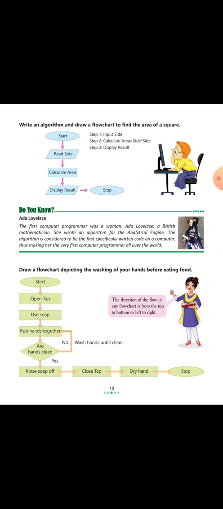Then we display the result, again using a parallelogram because it is used to display output and read input. And then in the end we again use the oval box for showing the stop. So in this way we can write the flowchart and algorithm.